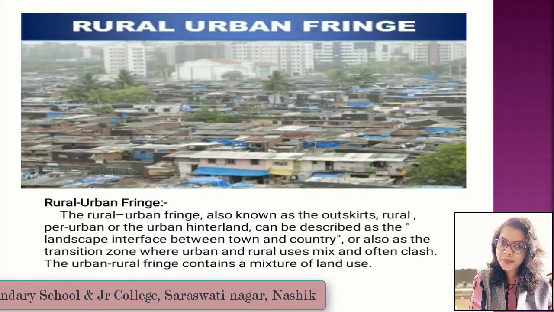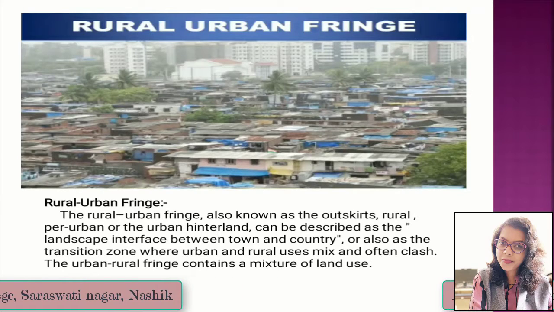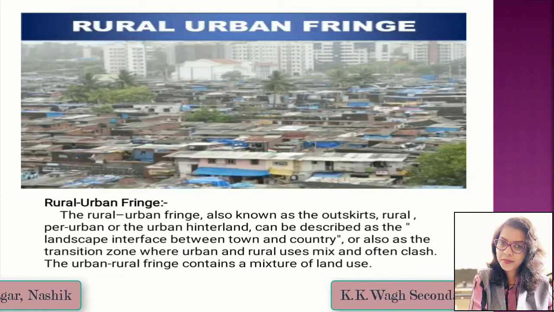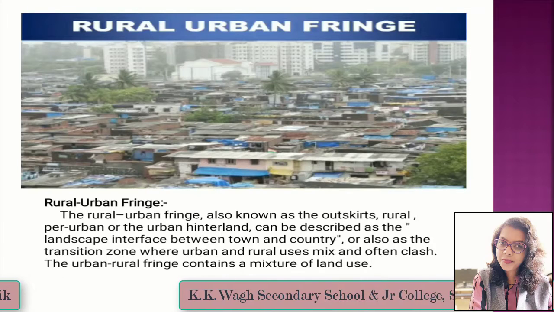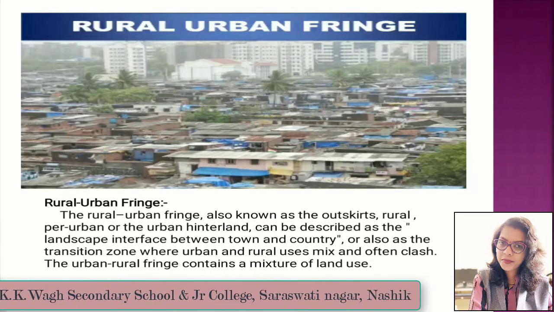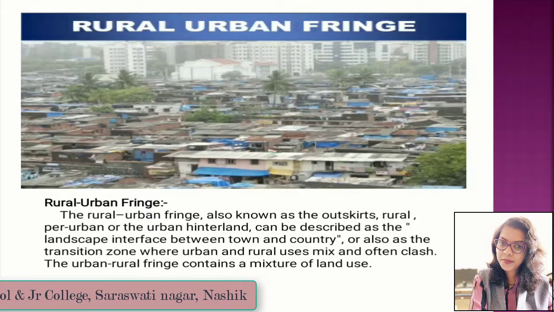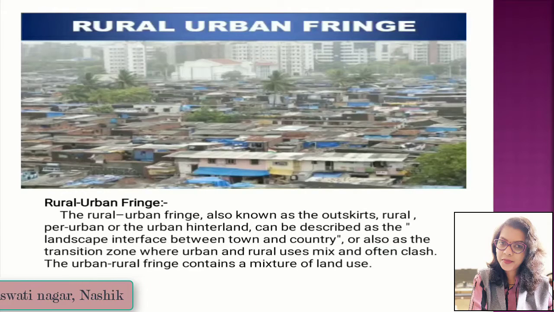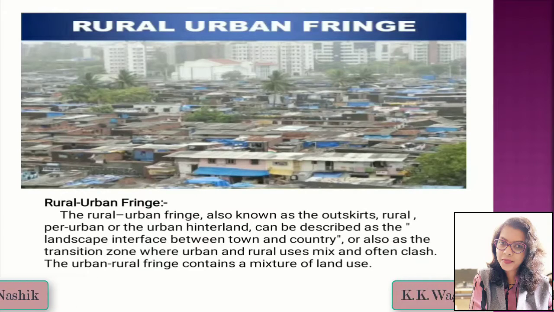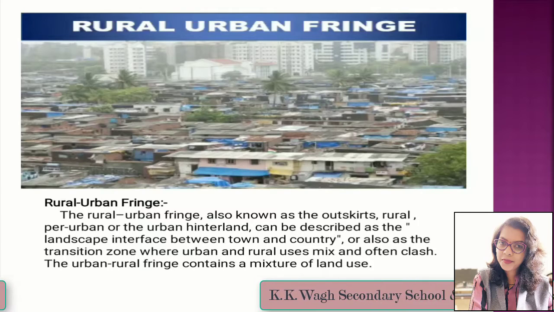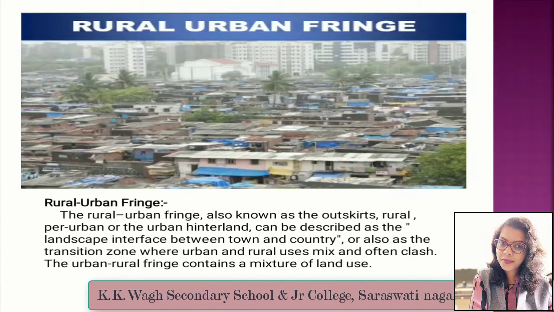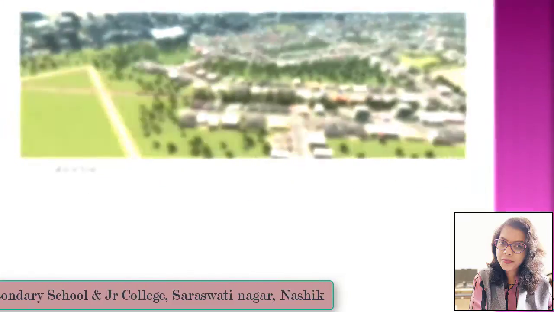Rural urban fringe. The rural urban fringe, also known as the outskirts, rural-peri-urban or the urban hinterland, can be described as a landscape interface between town and country, or also as the transition zone where urban and rural uses mix and often clash. The urban-rural fringe contains a mixture of land use.